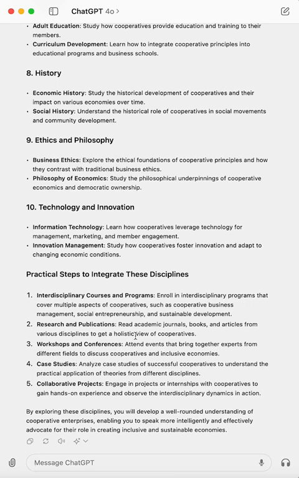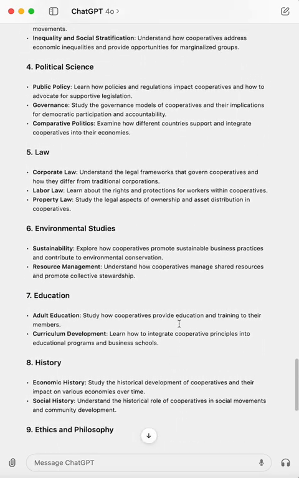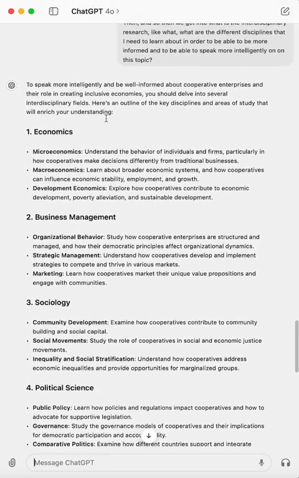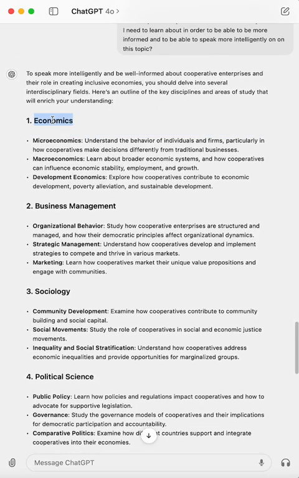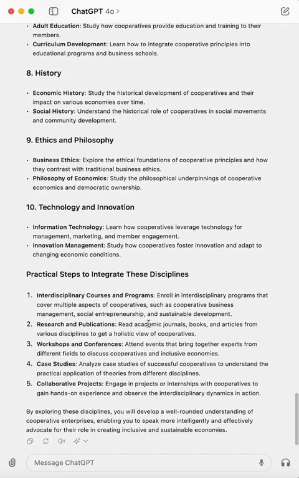Practical steps to integrate these disciplines. And so if you're a trainer, if you're a person like myself who's asking, okay, how can I introduce this? What are my entry points? And how do I develop this? You could start with, well, what are the economics of cooperative businesses? From a management structure, how does cooperative work? From a sociology standpoint, so now this allows you to just pick. And so you could develop content for this, and at the end it would be comprehensive. I just think this is an unbelievable standpoint for learning.